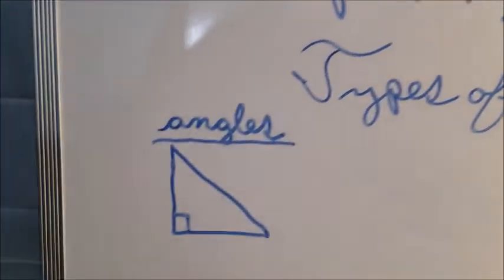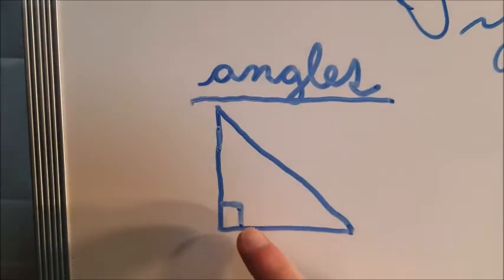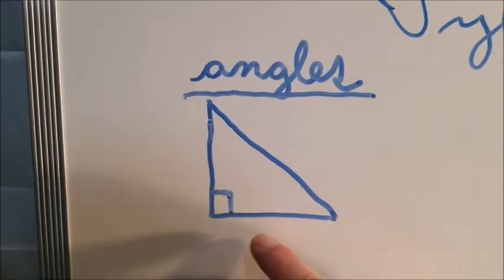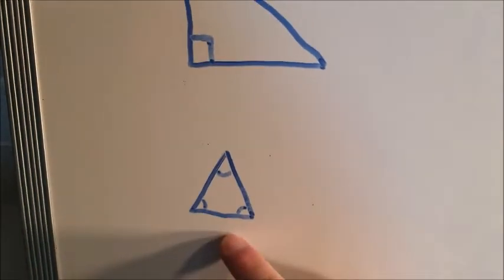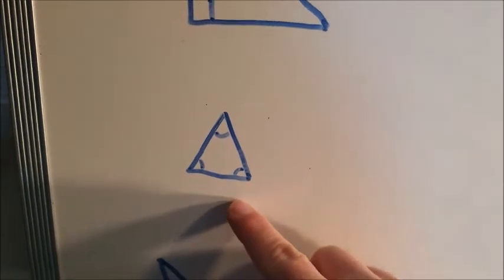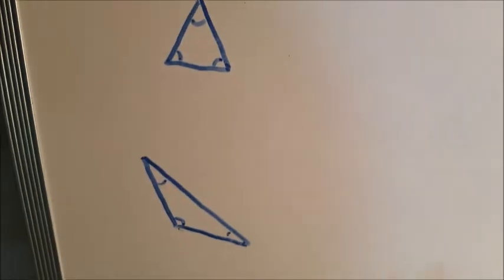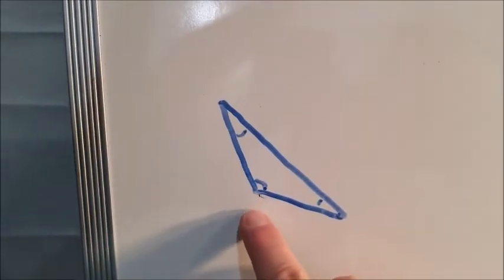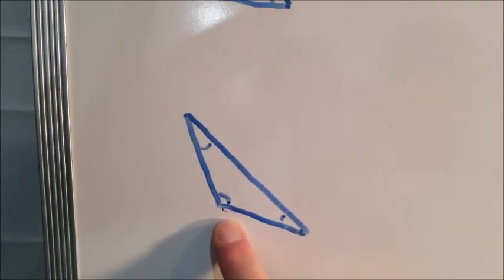So you see that little symbol in there for the right angle. Whenever you have one of those in there that shows a square corner, that says that's a right angle. So that is a right triangle. And then you have triangles where all the angles are smaller than a right angle, or less than a right angle. And then you have a triangle where one angle will be greater than a right angle. So those are the 3 types of triangles.